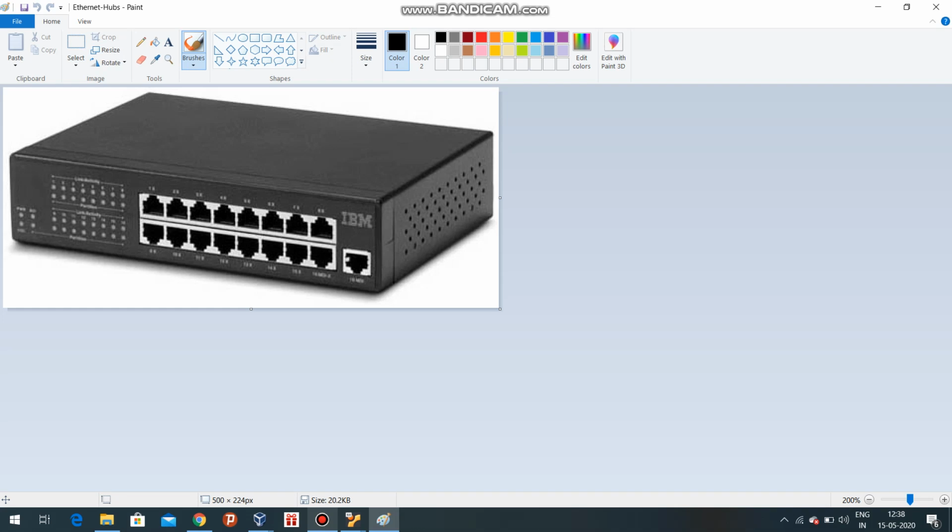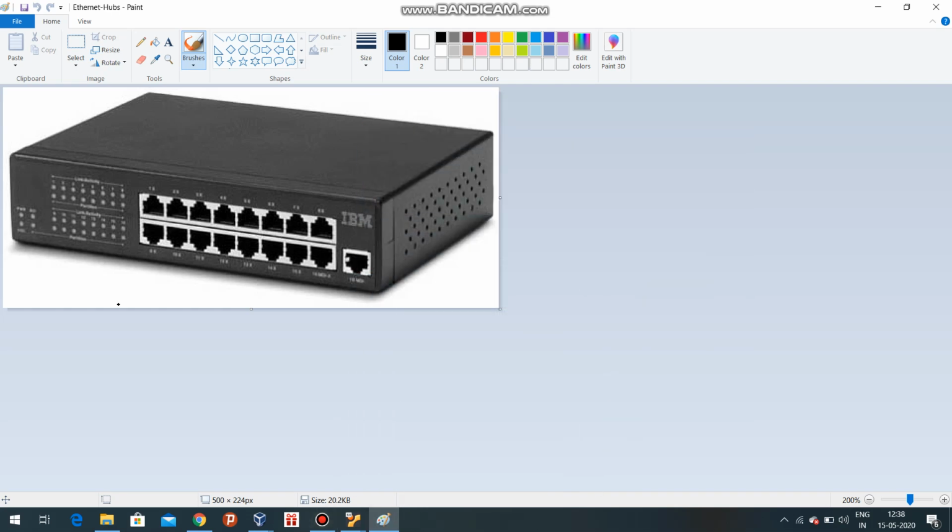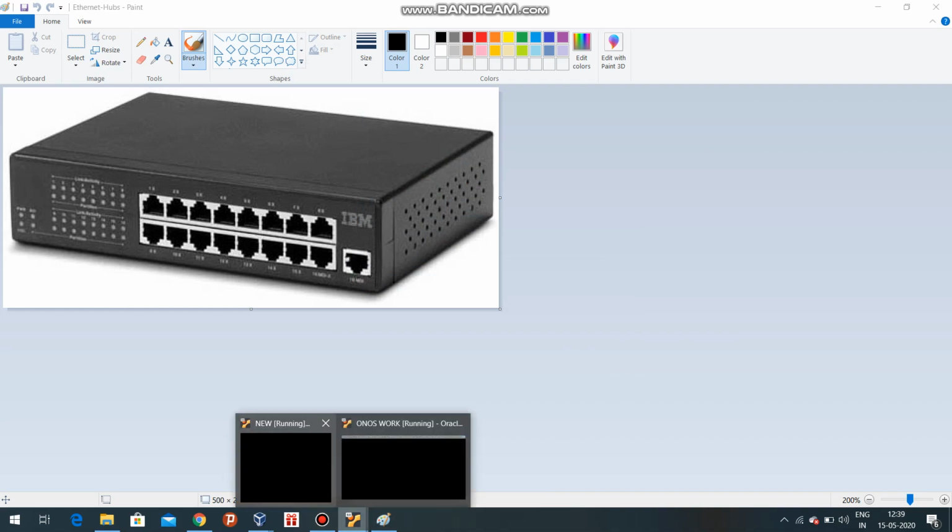So I am talking about the controller. There are a number of controllers in today's network scenario. Ryu is a controller, and POX, then ONOS, NOX. There are a number of controllers written in different programming languages. I am going to show you some implementation of SDN in a Mininet topology. So see it.